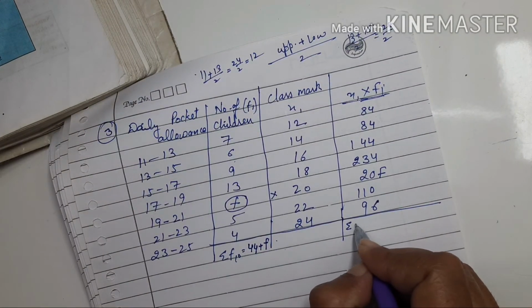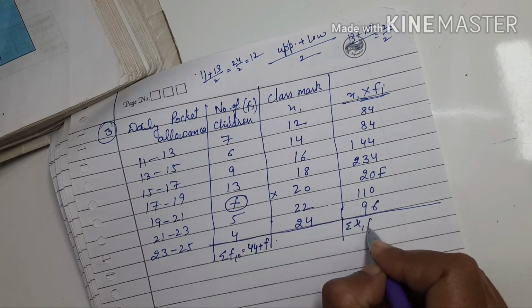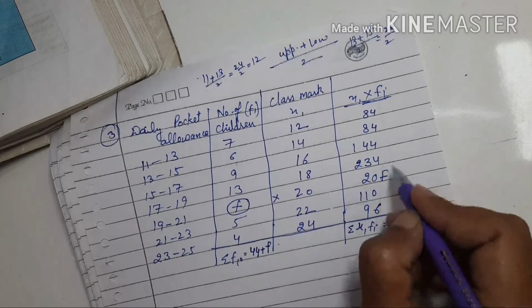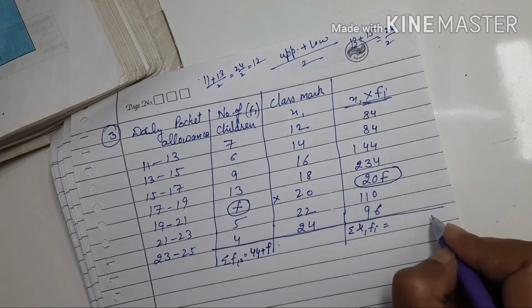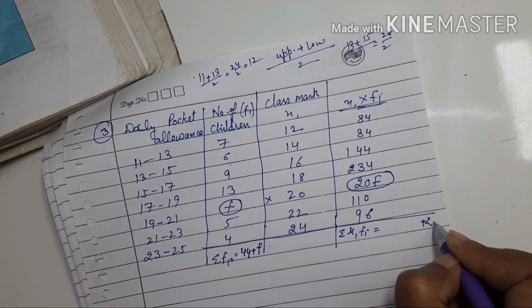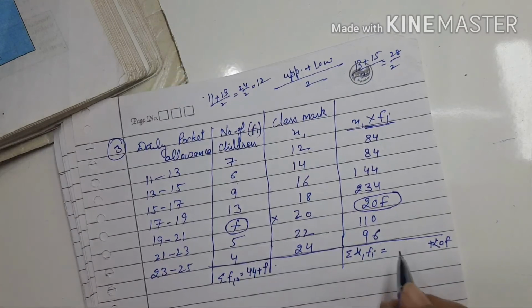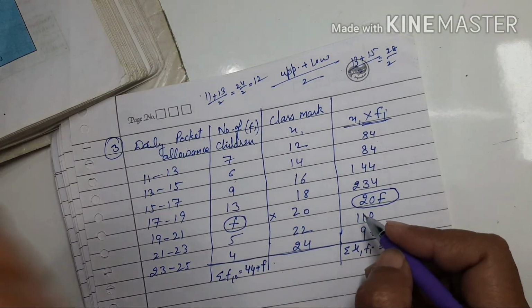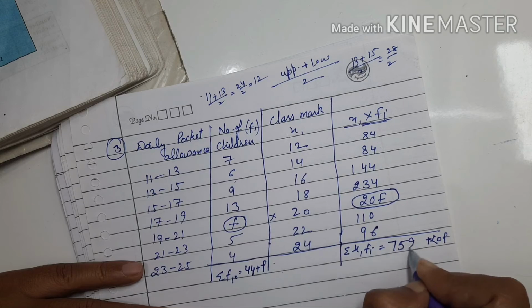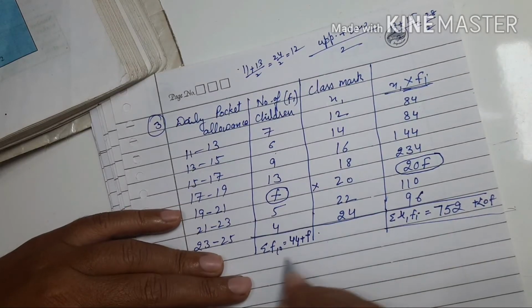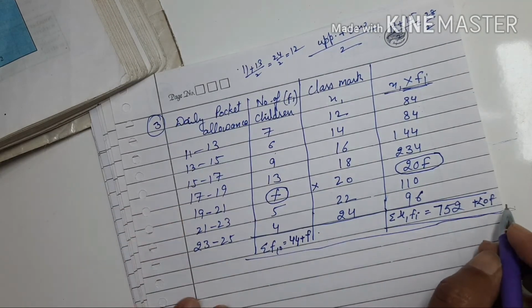Here we put the sum of xi and fi. इसको हम सेपरेट रखते हुए बाकी का सम करेंगे और इसको रखेंगे सेपरेट 20f. So what is the sum of the remaining terms, that is 752. I hope you will understand this question.